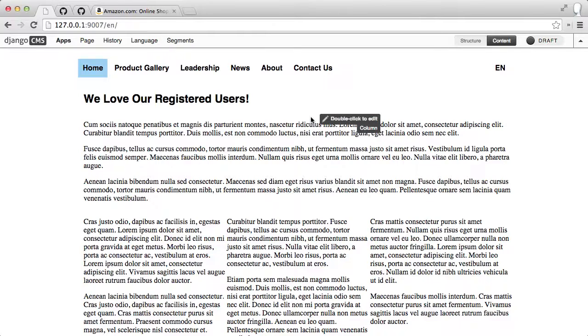However, you might have noticed that this text right here has changed. When I was not logged in, it said welcome to our site, and now that I'm logged in, it says we love our registered users.